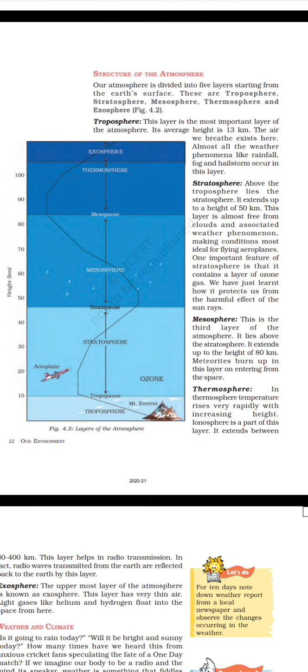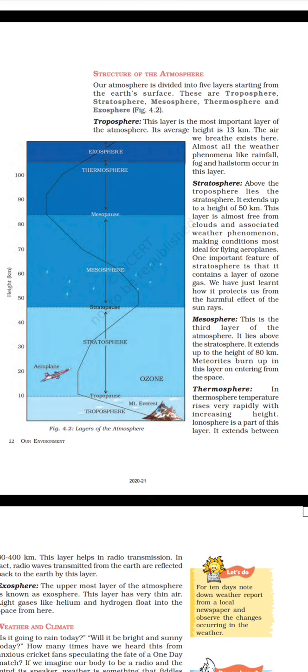Stratosphere. Above the troposphere lies the stratosphere. It extends up to a height of 50 kilometers. This layer is almost free from clouds and associated weather phenomena, making conditions most ideal for flying aeroplanes. One important feature of stratosphere is that it contains a layer of ozone gas. We have just learned how it protects us from the harmful effect of the sun's rays.